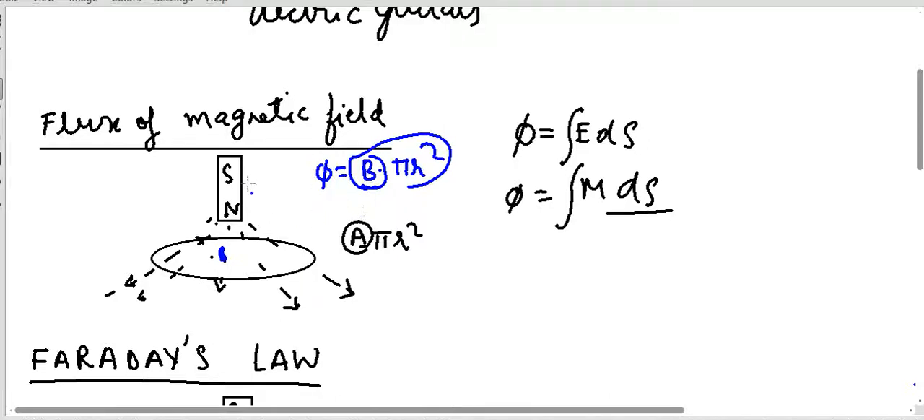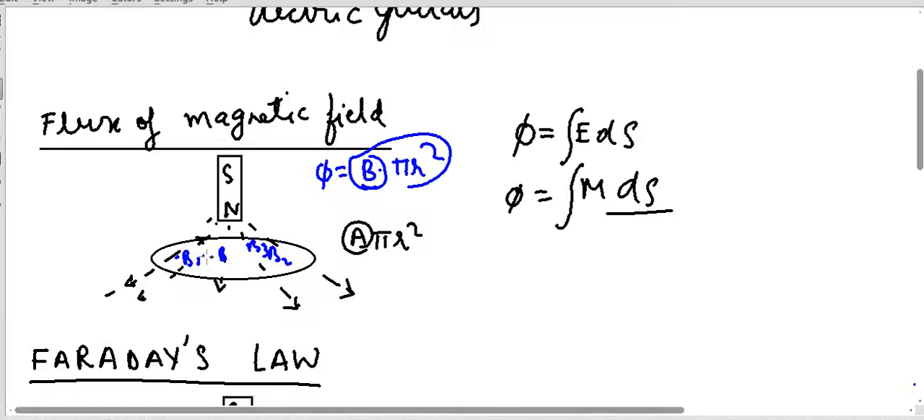So if I want to change the flux of the magnetic field passing through this loop, I can do two things. First, I can change the magnetic field, or I can change the area of the circular loop itself. And now let us take the practical and general case, where at every point the magnetic field will be different, B1, B2, B3. So what is the total flux through this ring?